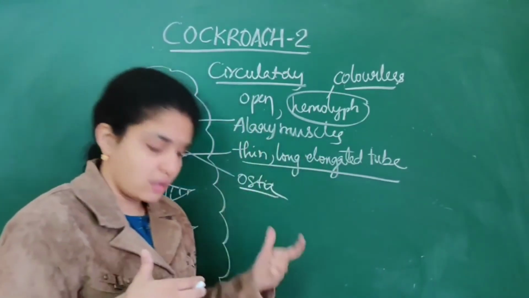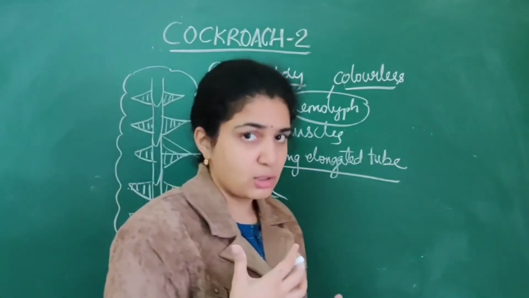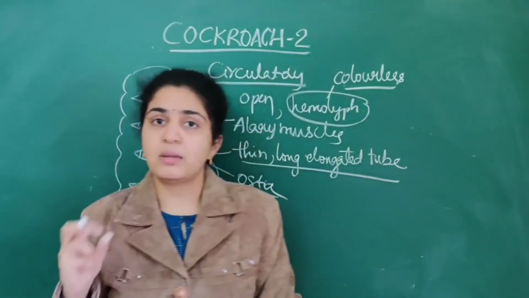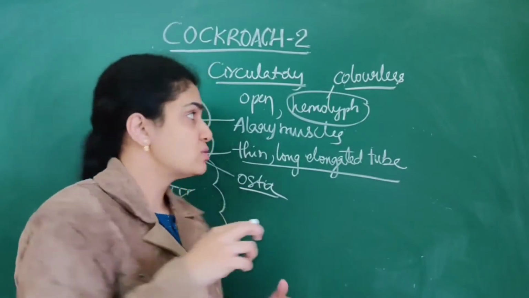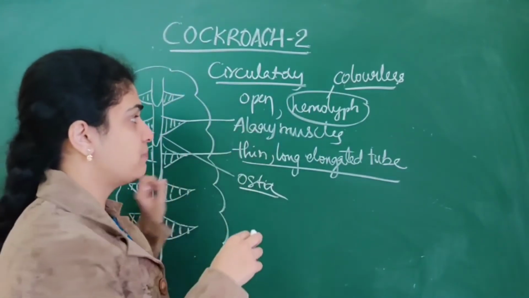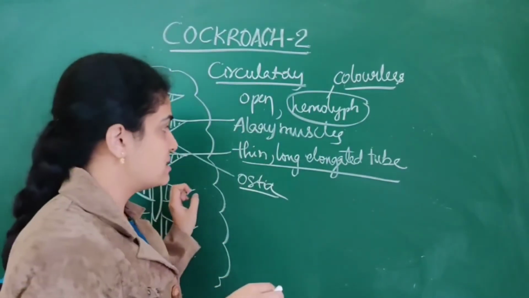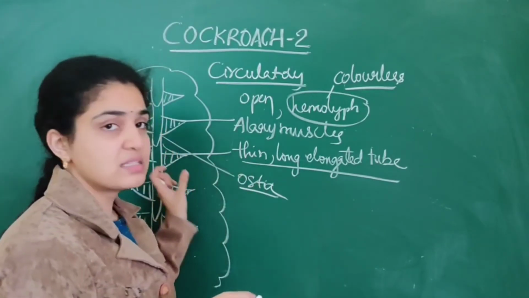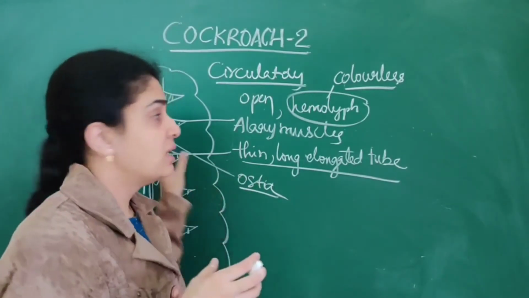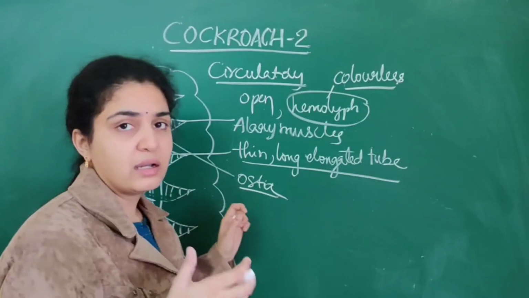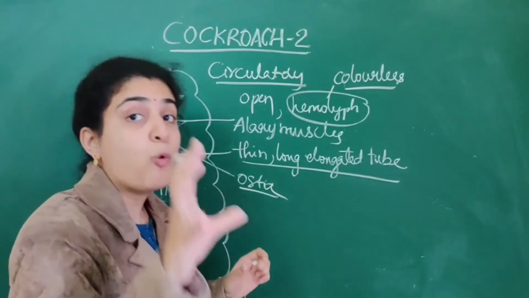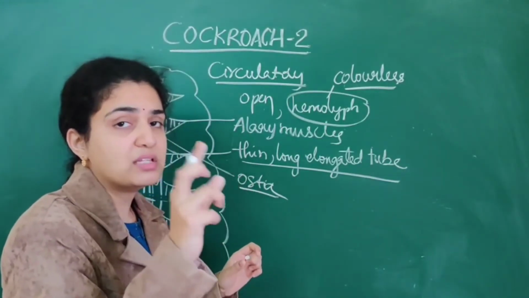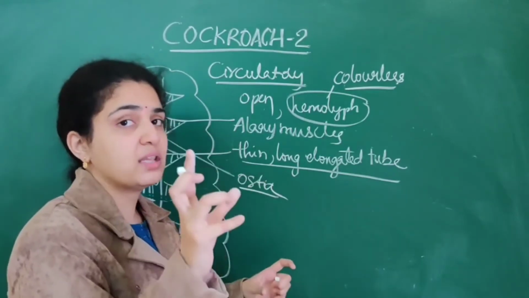Next, when it comes to the circulatory system of the cockroach, it is an open type of circulatory system. In this, there are numerous alary muscles as well as this thin tube, the heart of the cockroach. It is a thin elongated tube which is present only in the thorax as well as abdomen. I am stressing this because it is not present in the head.